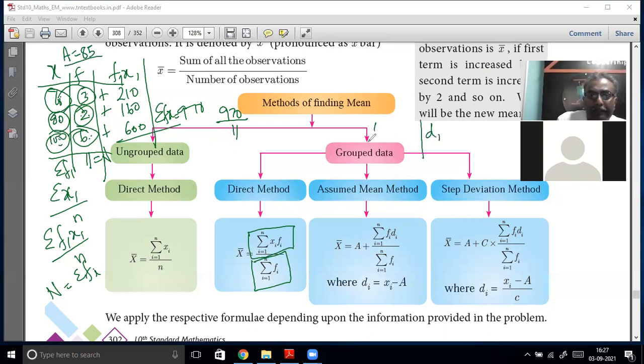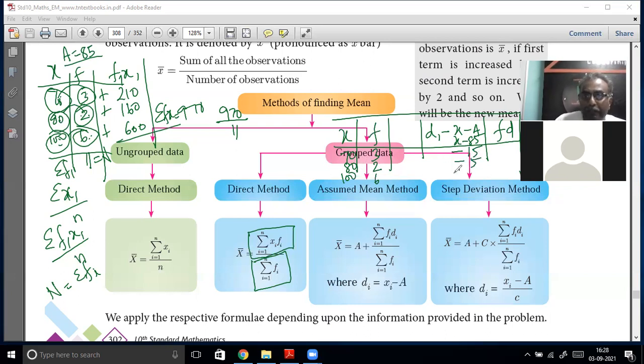Then you have to calculate D now. Instead of f into x, f will be there, x will be there. Now what you have to calculate is D. D will be x minus A. Then you have to calculate f into D. x will be 70, 80, 100. f is the same, 3, 2, 6. Now assumed mean is 85, so x minus 85 you will have to calculate. 70 minus 85 is minus 15. 80 minus 85 is minus 5. 100 minus 85 is plus 15.